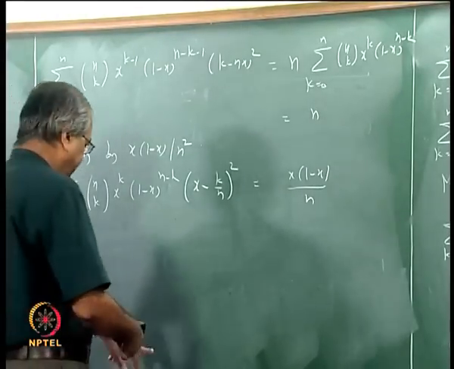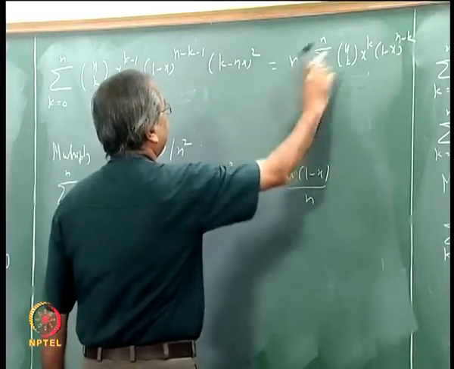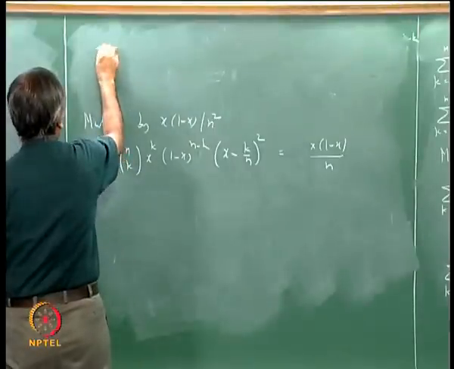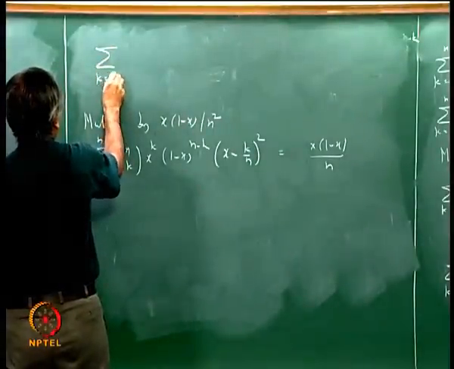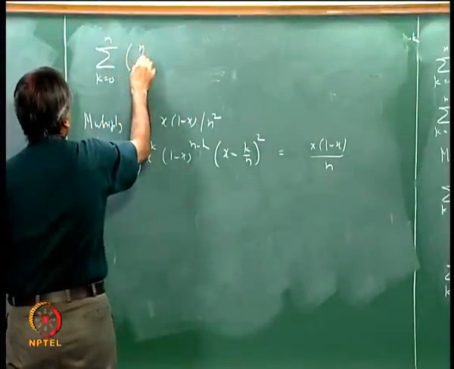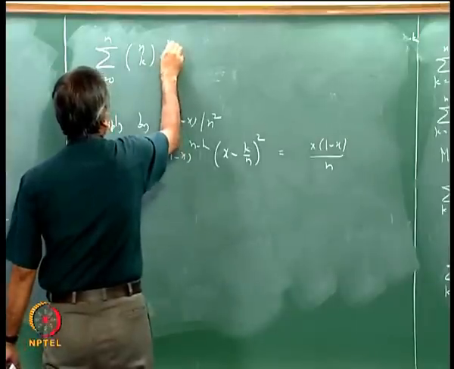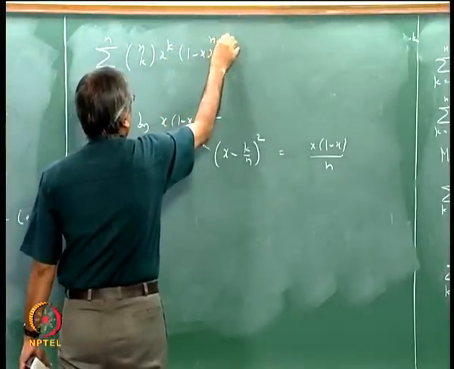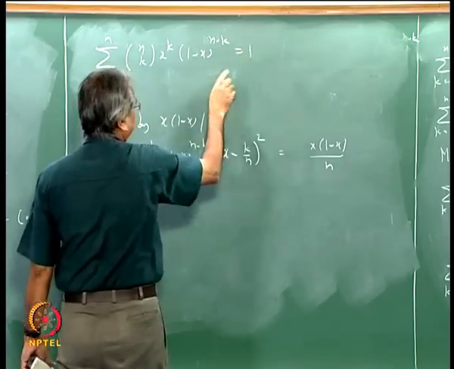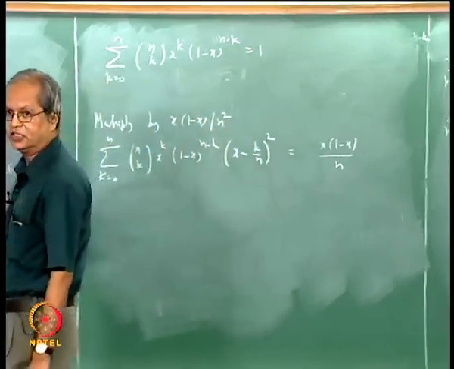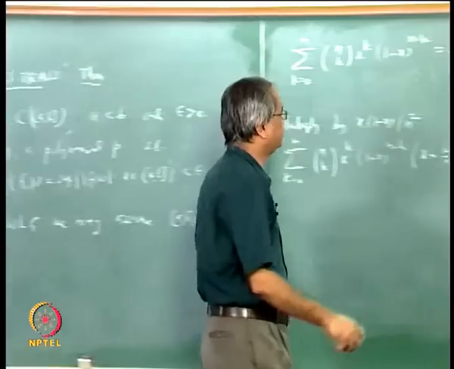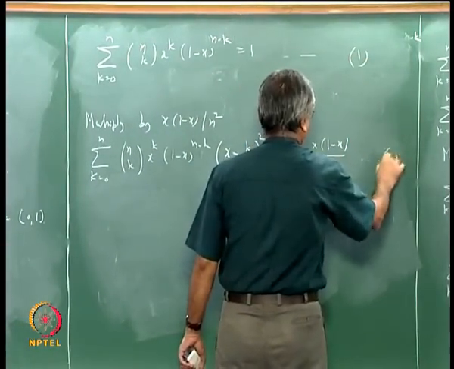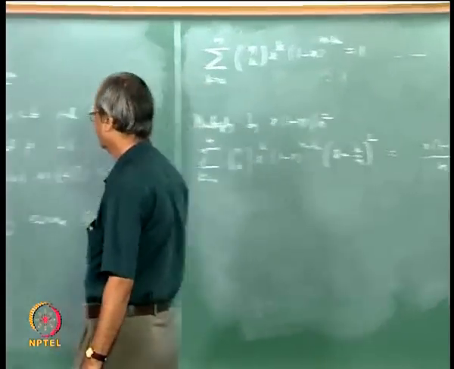So this one and the first one which we started with, I think I will remove the in-between things now. What was the first one? Sigma k going from 0 to n, n c k x to the power k, 1 minus x to the power n minus k, that is equal to 1. In fact we started with this, differentiating this and all that. So this is 1 and this is 2.